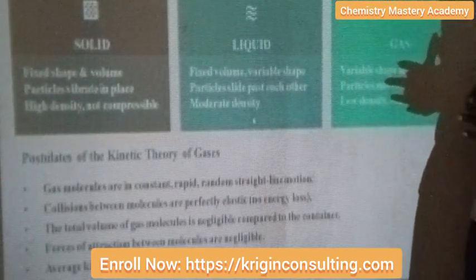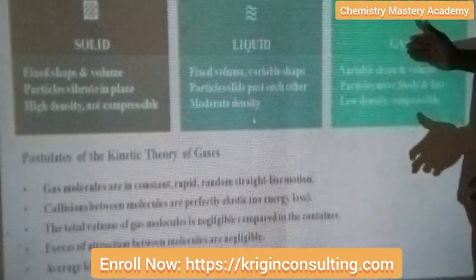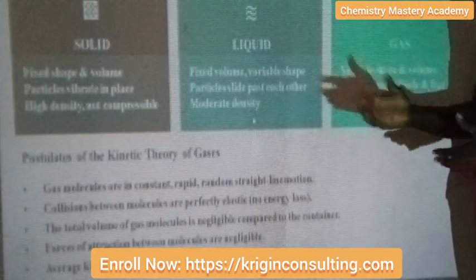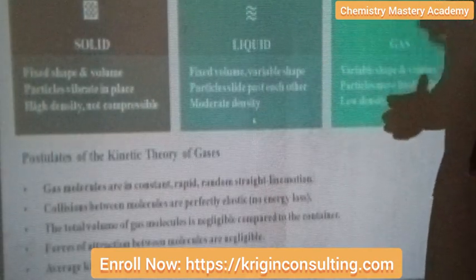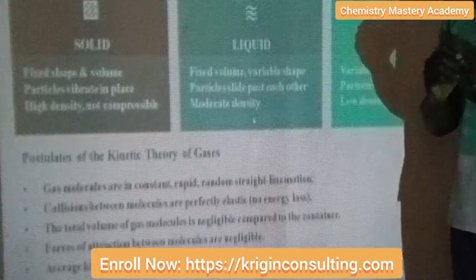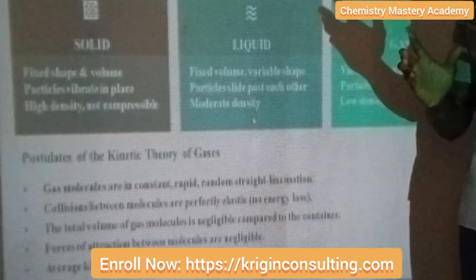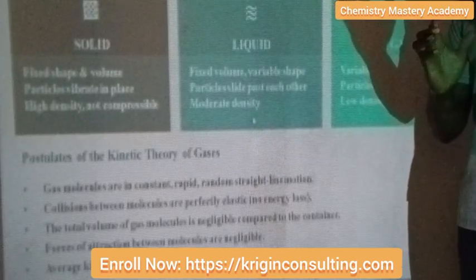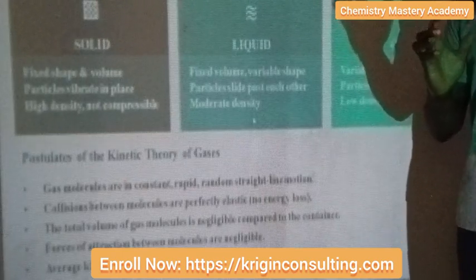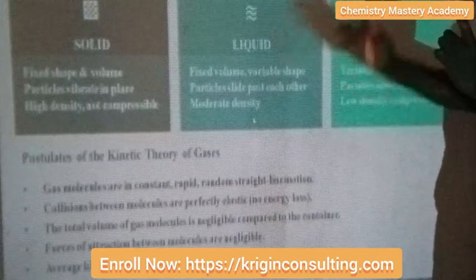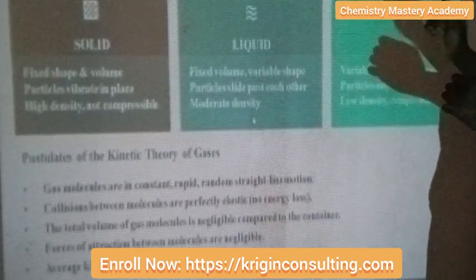Now, matter exists in three states. We have the solid, we have the liquid, and we have the gas. Now, why did we share them into different states? We share them into different states because they behave differently. But despite the fact that they behave differently, the kinetic theory of matter has made us understand the reason why they behave differently and has also made us know the similarities amongst each of them.